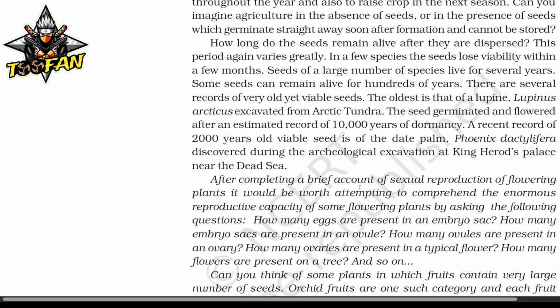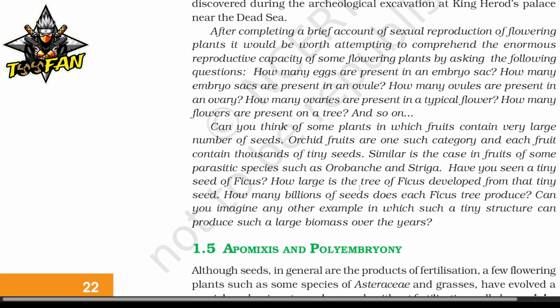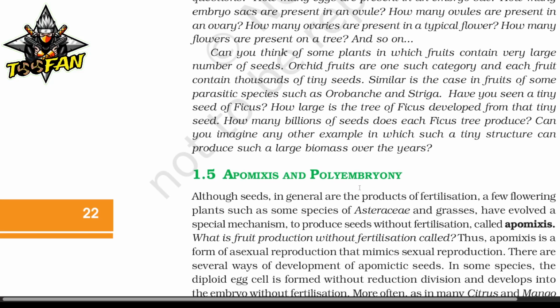After completing a brief account of sexual reproduction of flowering plants, it would be worth attempting to comprehend the enormous reproductive capacity of some flowering plants by asking the following questions: how many eggs are present in an embryo sac? How many embryo sacs are present in an ovule? How many ovules are present in an ovary? How many ovaries are present in a typical flower? And how many flowers are present in a tree? And so on. These are the line of questions which you can answer.